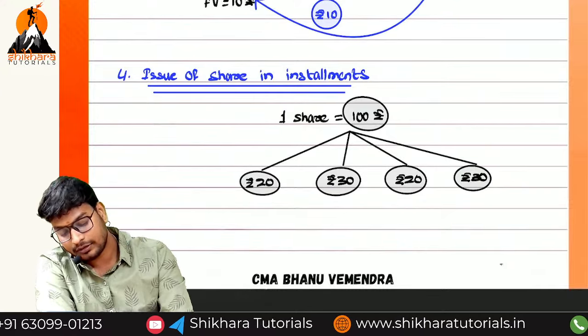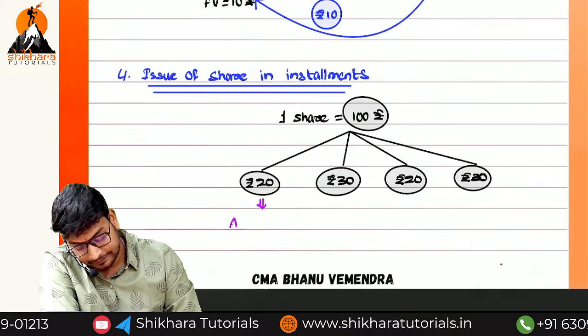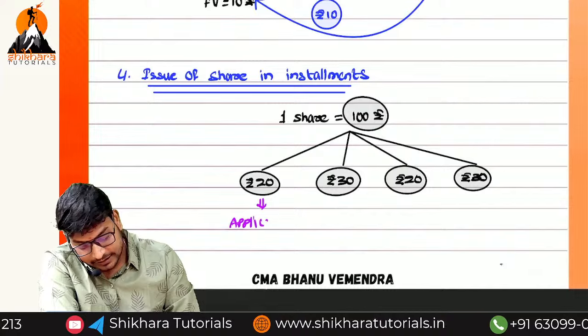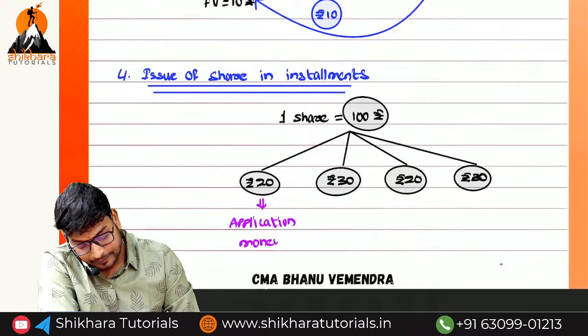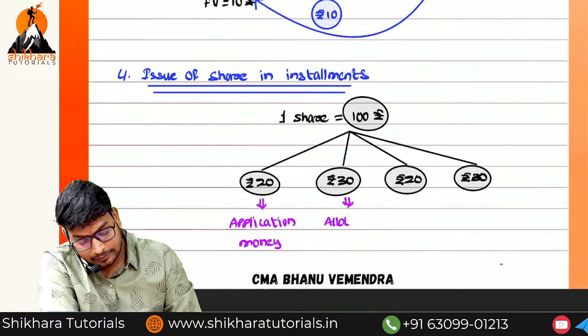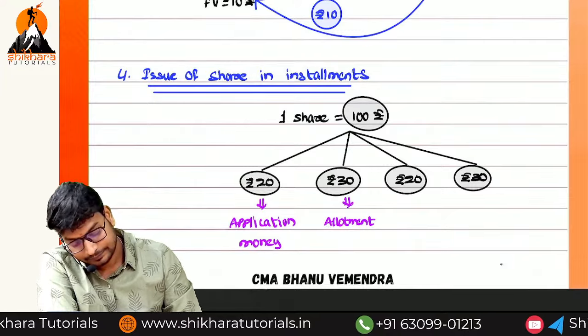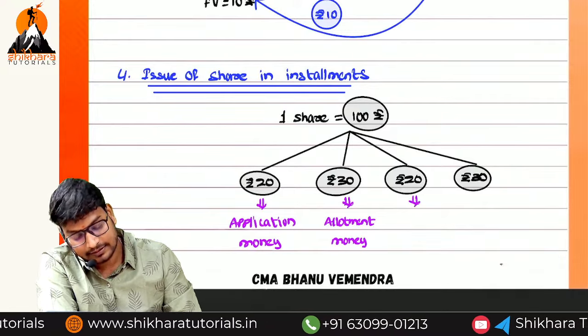They are going to call the first installment application money. What is the first installment name? Application money. What is the second installment name? Allotment money. What is the third installment, sir?